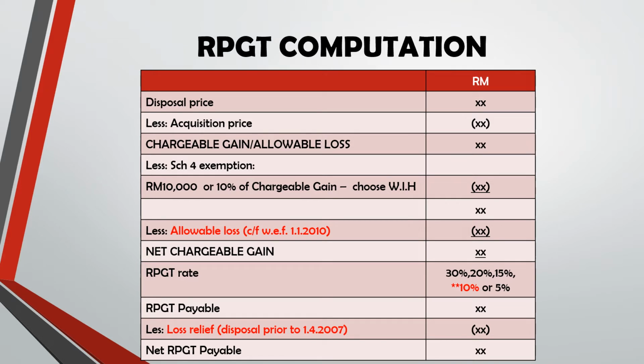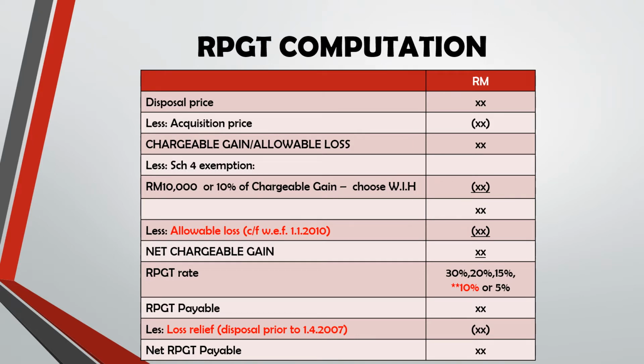From the net chargeable gain, you will times with the RPGT rate. It depends on 30%, 20%, 15%, 10% or 5%, depending on the types of chargeable person: company, individual resident or Malaysian citizen, or non-resident or non-Malaysian citizen. So you will get RPGT payable. And then if you have loss relief, which is for disposal prior to 1st April 2007, you will minus it after RPGT payable to get net RPGT payable.